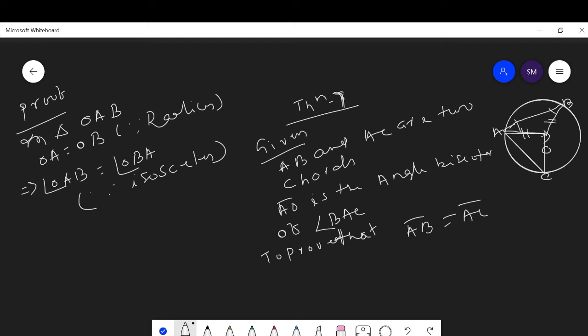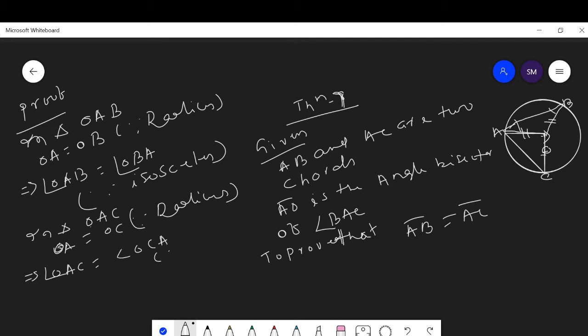Then in the triangle OAC, edge OA is equal to OC, since both are radii and have the same measure, which shows that angle OAC is equal to angle OCA by the isosceles property.